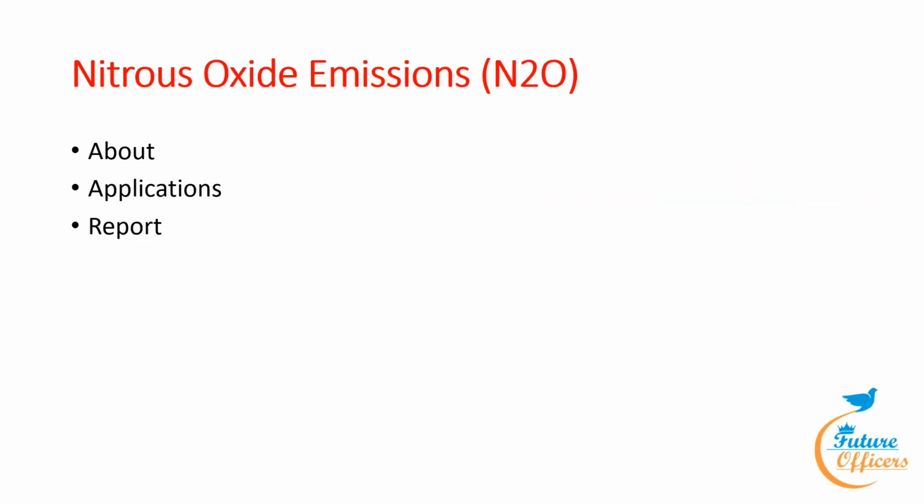Our next topic is nitrous oxide emission, that is N2O. Now, nitrous oxide, commonly known as laughing gas or happy gas, is a colorless, odorless, and non-flammable gas. While nitrous oxide is not flammable, it will support combustion to the same extent as oxygen. It leads to a state of euphoria, explaining the nickname laughing gas. It is soluble in water. Its vapors are heavier than air.